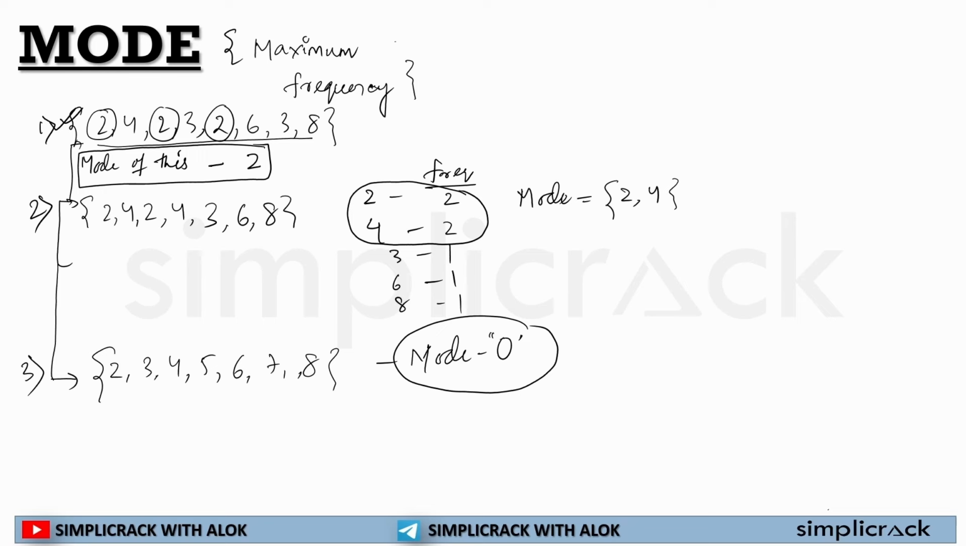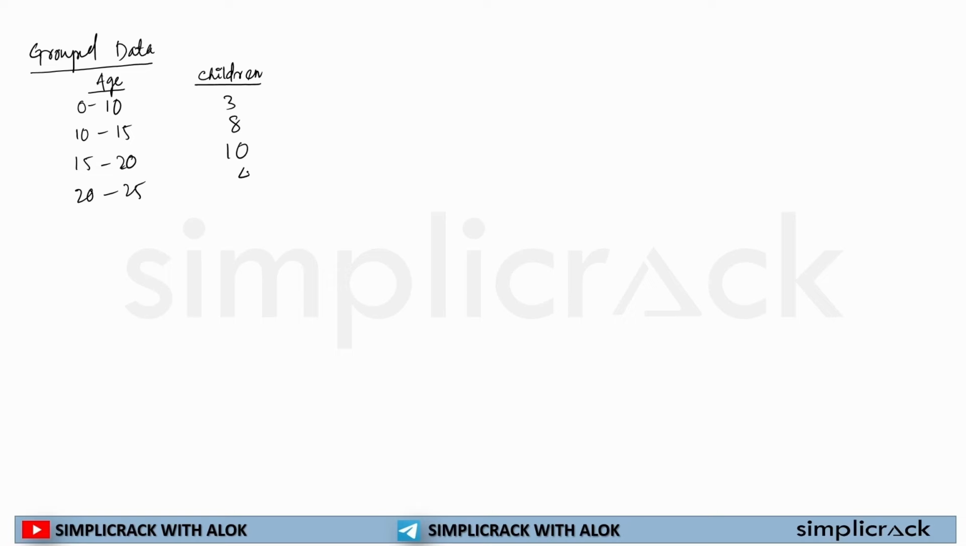Now this was all about ungrouped data. Let's learn something about grouped data, because as we learned in median as well, in grouped data there was a formula. So let's understand this. For an example, this is the age group and this is the number of children in a particular society. 0 to 10, 3 children; 10 to 15, 8 children; 15 to 20 years old, 10 children; 20 to 25 years old, 4 children.